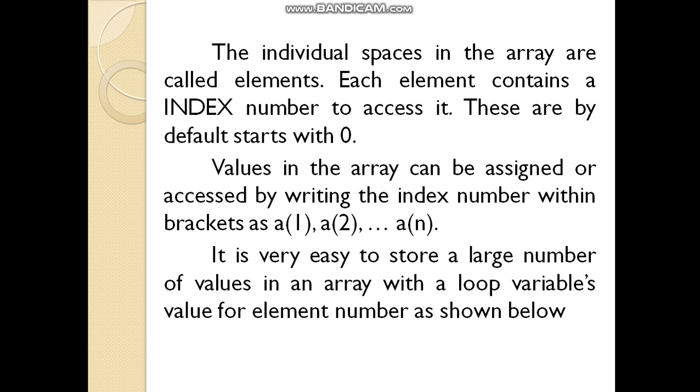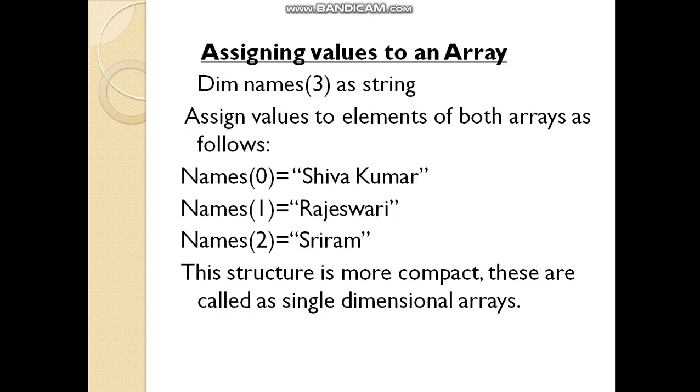The index number starts from 0 and goes to less than the array size. If we have declared an array with size 4, the index numbers are allotted from 0 to 3, that means 0, 1, 2, 3. It is very easy to store a large number of values in an array with loop variables. We can declare a large array size, and using a for loop or a while loop, we can store many values.